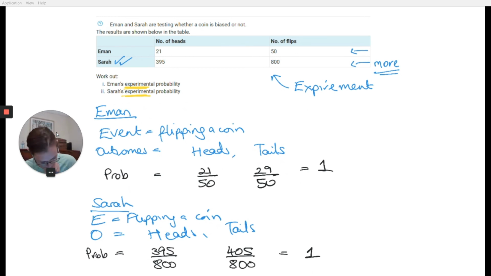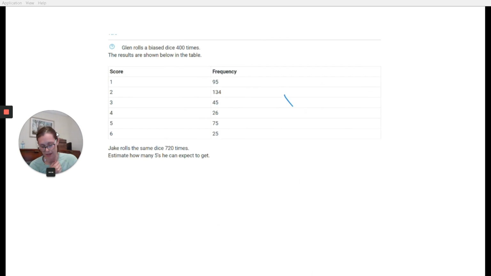Okay. Last question I want us to look at today, and this one comes up in your Hegarty, so it's really worth understanding it. It says, Glenn rolls a biased dice 400 times. The results are shown below in the table. Jake rolls the same dice 720 times. Estimate how many 5s he can expect to get. So you're now using your experimental probability to calculate a probability, and then to calculate how many times you're going to get 5.